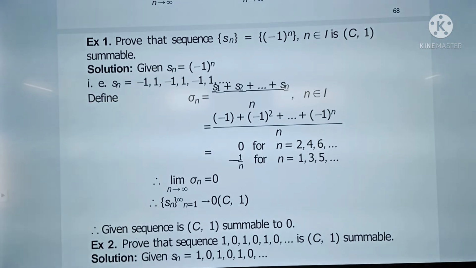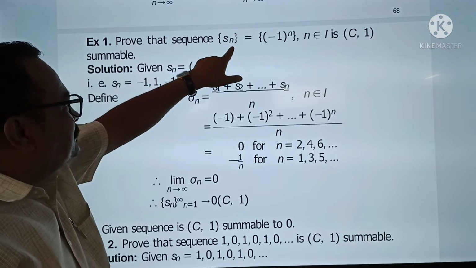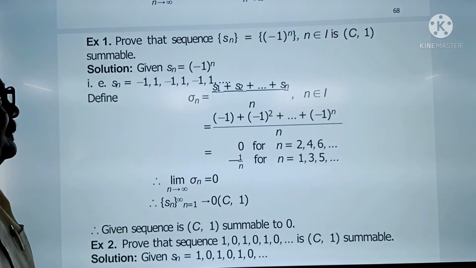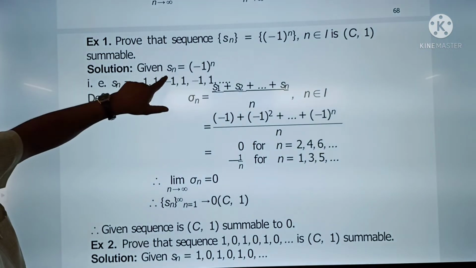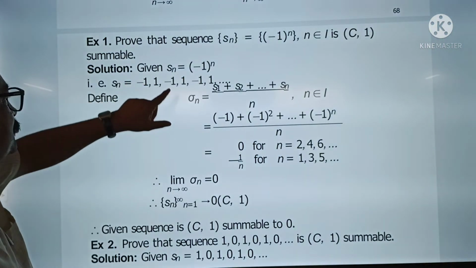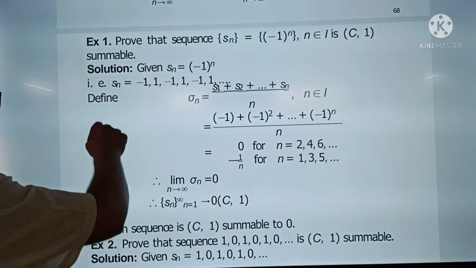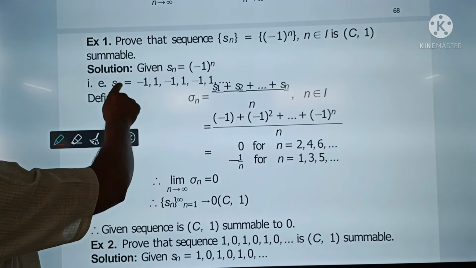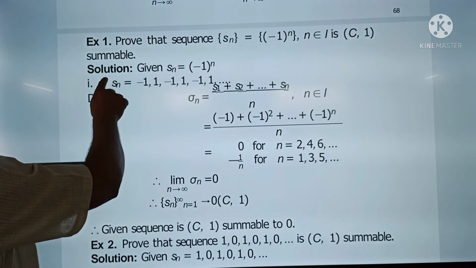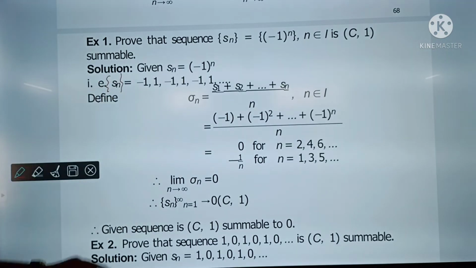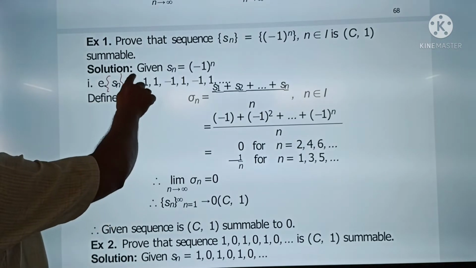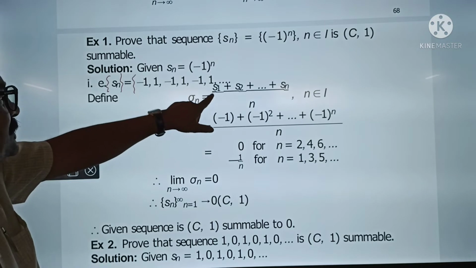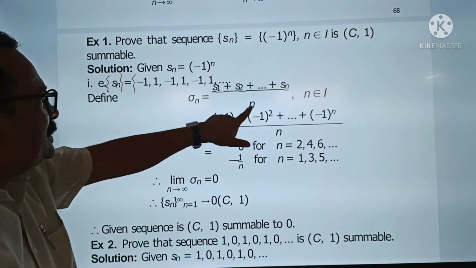Prove that the sequence Sn which is equal to (-1) raised to n is C1 summable. Okay. So see, now Sn means (-1) raised to n, म्हणजे nth term of the sequence. So we get the sequence Sn in this way, equal to dot dot dot. So what is sigma n? Sigma n is (S1 plus S2 plus dot dot Sn) upon n.